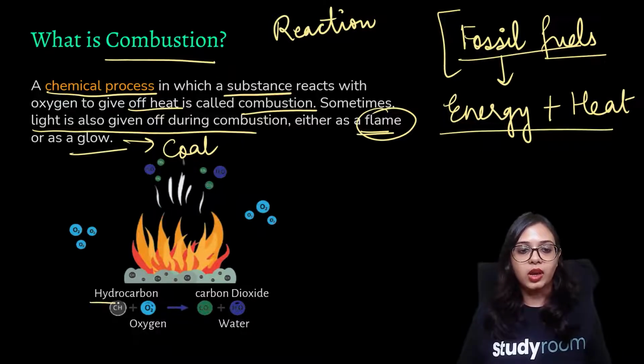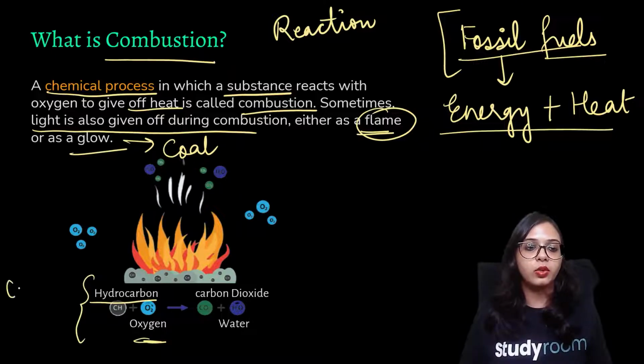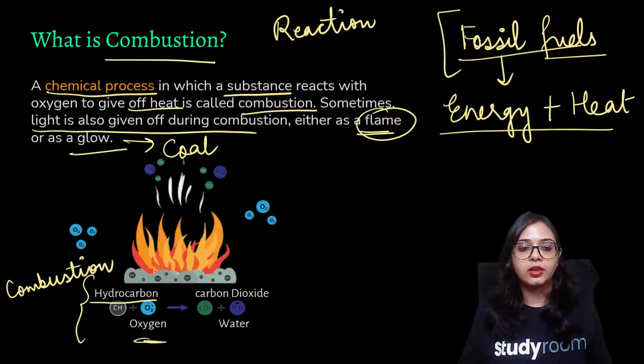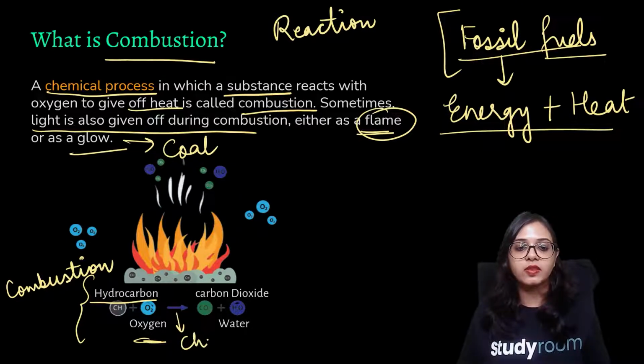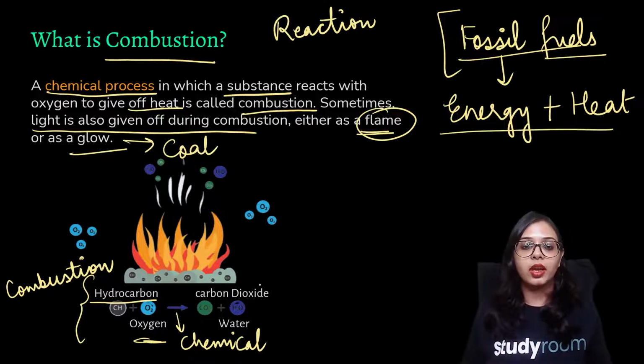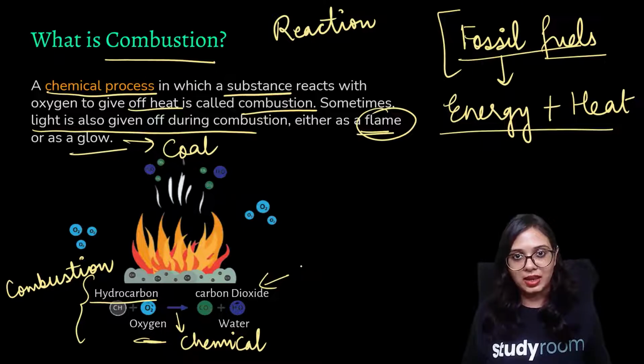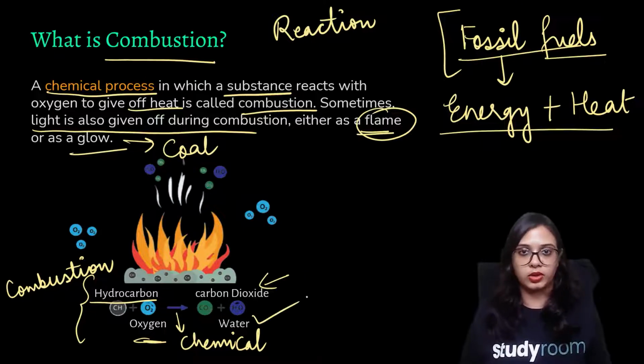These hydrocarbons react with oxygen and undergo the process of combustion, and this is a chemical process because the result is different from the reactants. You get carbon dioxide gas, and you also get water.